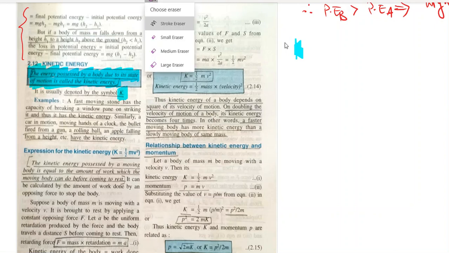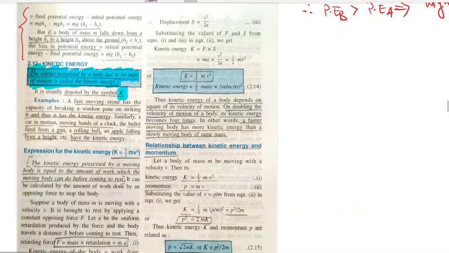And what is the formula for kinetic energy? The formula for kinetic energy is KE, kinetic energy, equal to half mv square: half multiplied by m, mass of the body, multiplied by v square, the square of the velocity possessed by the body. If a body has zero velocity, kinetic energy automatically will become zero. So a body at rest will never have kinetic energy because its velocity is zero. If the mass of a body is zero, then the body will have zero kinetic energy.